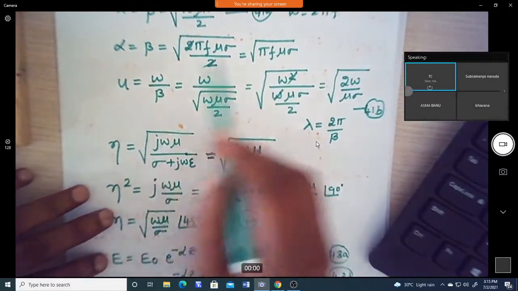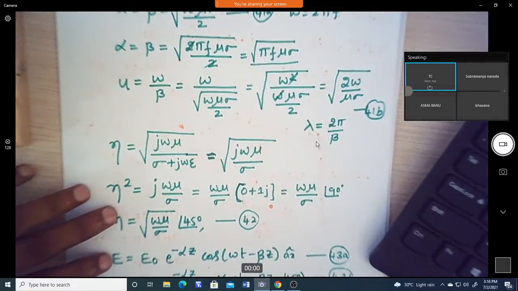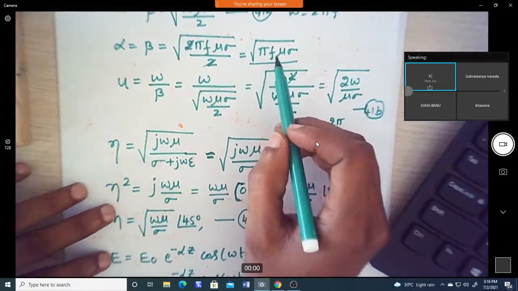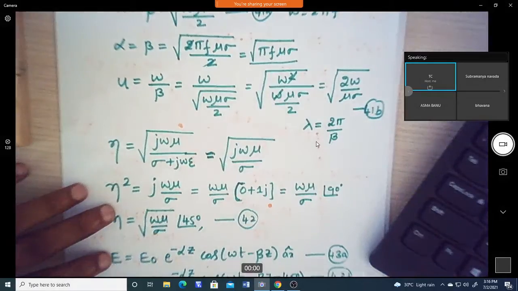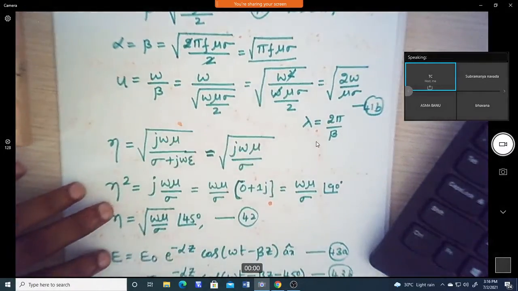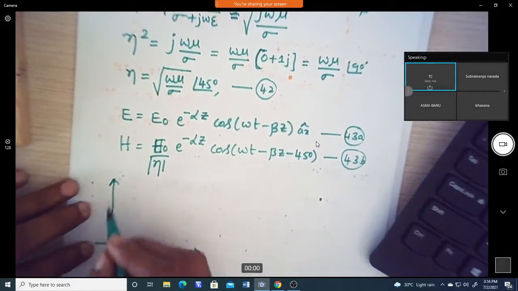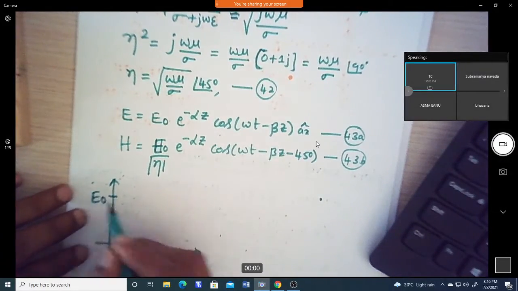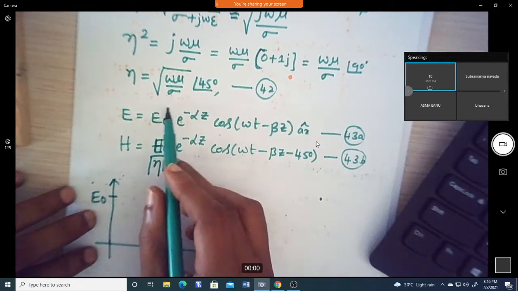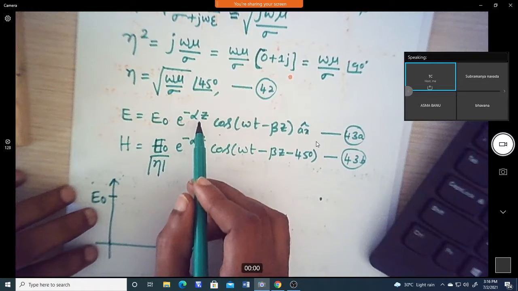We can also say the skin depth, which we will see in a minute, and that relates to the attenuation of the wave. Now if I take the E and H of the wave propagation, let us take the magnitude E naught, which corresponds to the attenuation constant factor, that is e power minus alpha z.